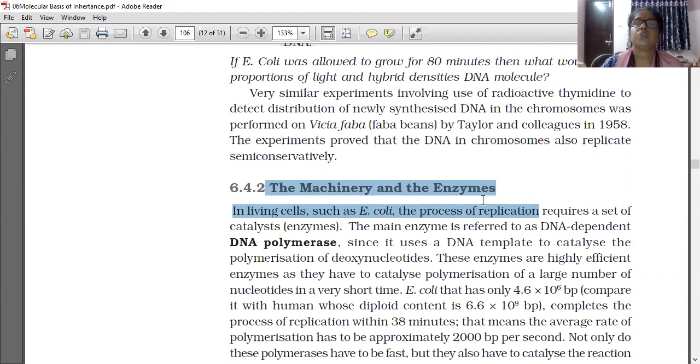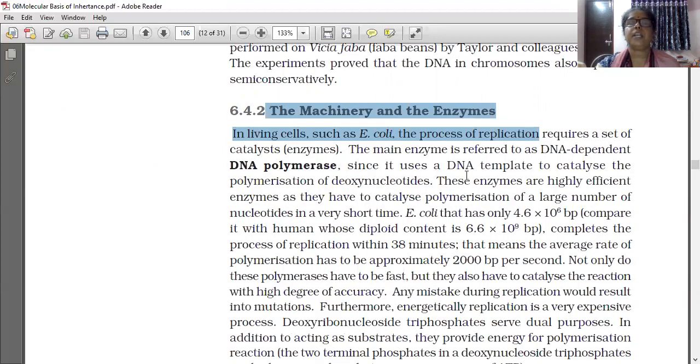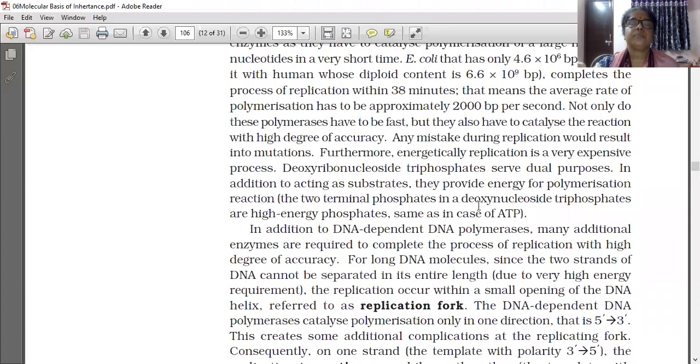The main enzyme used is DNA dependent DNA polymerase, and the division time and how many base pairs should be covered were all given there. The replication fork was also mentioned: a small opening of DNA only, as it is an energy consuming process.